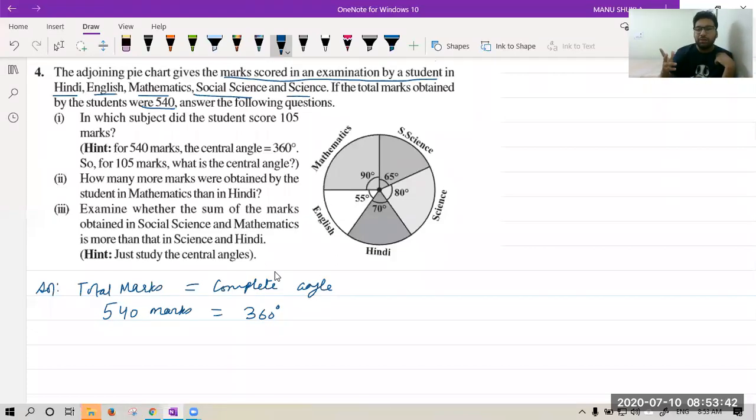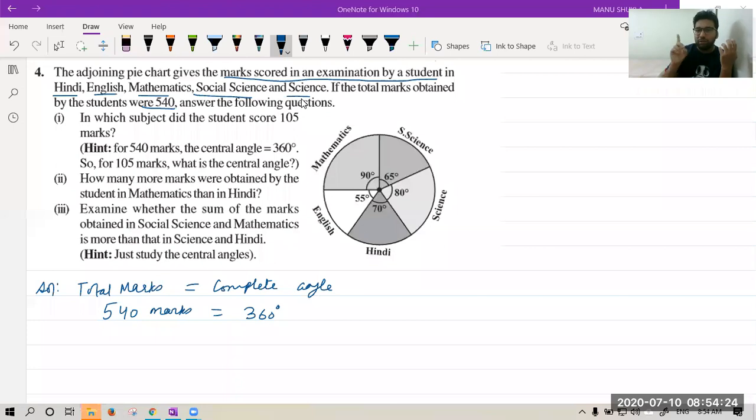The question has changed. There are two kinds of questions in chocolates. If for 10 rupees you can buy one chocolate, in 100 rupees you can buy how many? Then the question changes: if one chocolate is bought for 10 rupees, then how much for 10 chocolates? So you are changing the variables. You need to understand which quantity is to be made 1. In this case, all the subjects are given in degrees. So we need to find the value of 1 degree as marks. Hiten, I hope you got this now.